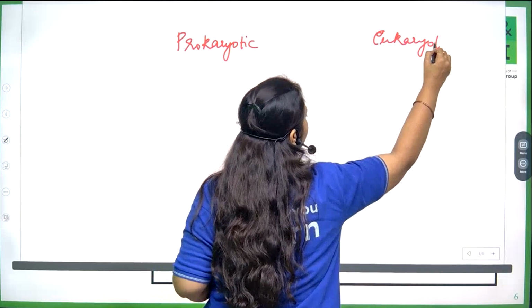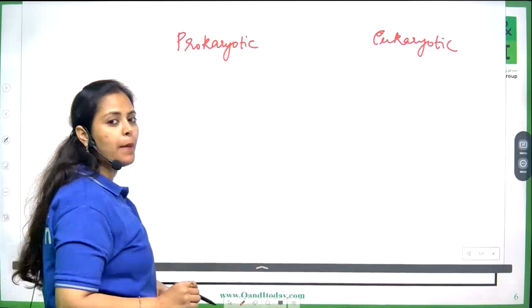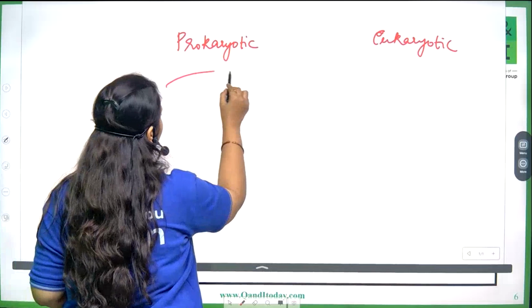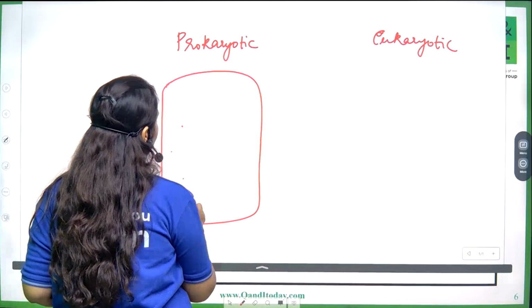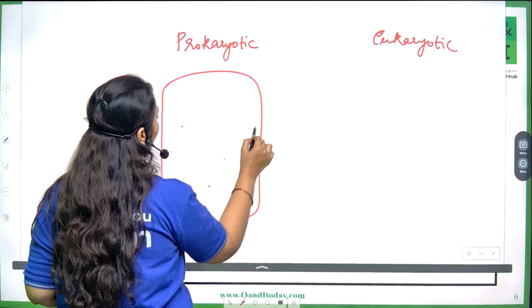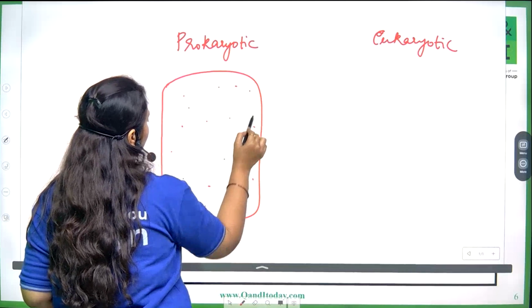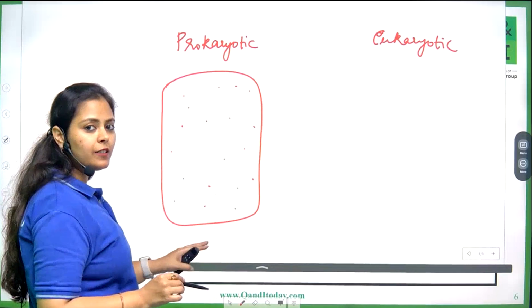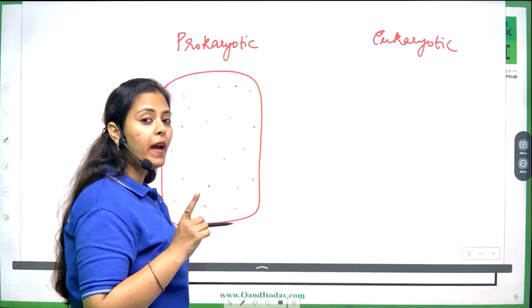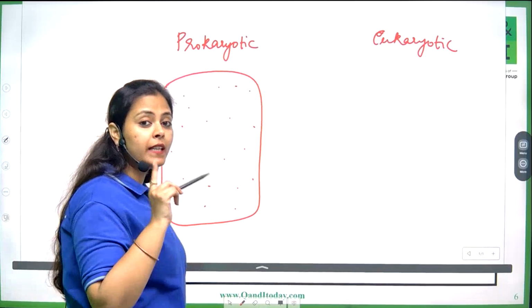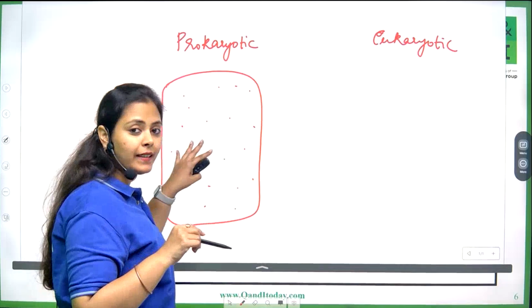Prokaryotic cells are represented by, for example, bacteria. Let's say this is a prokaryotic cell. Inside the prokaryotic cell, you will only see cytoplasm present. There are no other cell organelles present. However, this cell would also be controlled by DNA, which means genetic material would have to be present inside this cell.